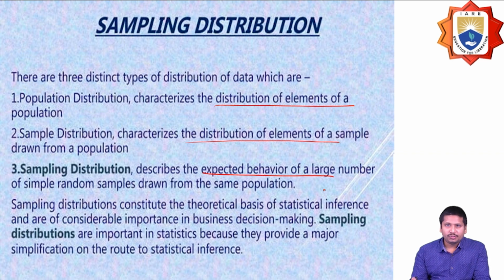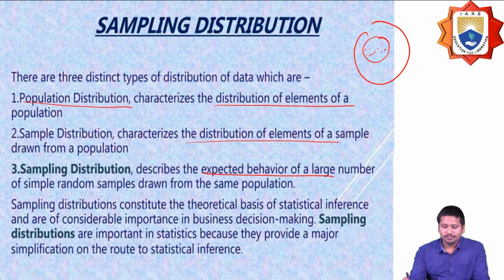So there are three types of distributions of data. The population distribution characterizes the distribution of elements of the population. Here we have a population, so how are we going to characterize these elements of this population? That is the population distribution. The sample distribution characterizes the distribution of elements of a sample drawn from the population. From this population, we characterize these elements, and how we draw the sample is the sample distribution.